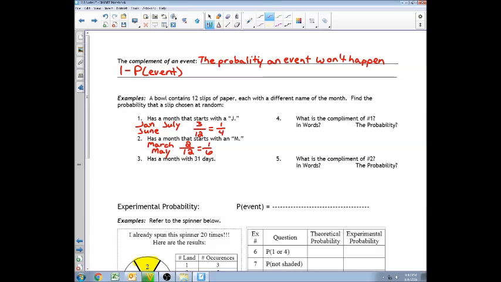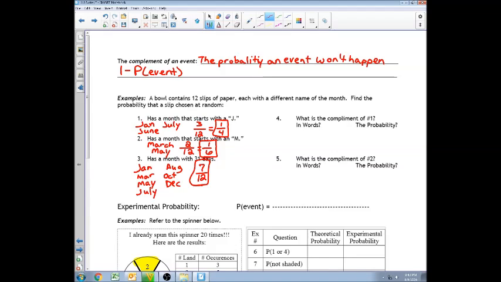What are our months with 31 days? Well, we have January, March, May, July, August, October, and December. The months that have 31 days, there are 7 of them. There are 12 total months, so it is 7 over 12 probability. Make sure we're boxing our answers. I'm sorry, I forgot. Make sure we're boxing our answers.